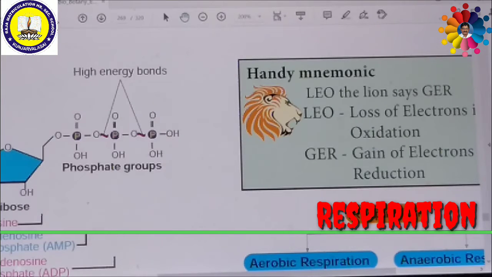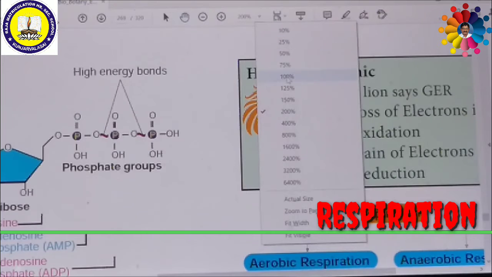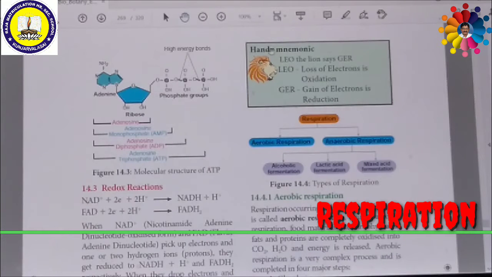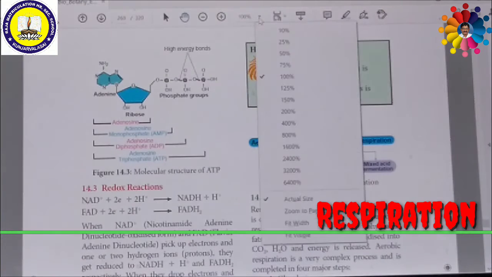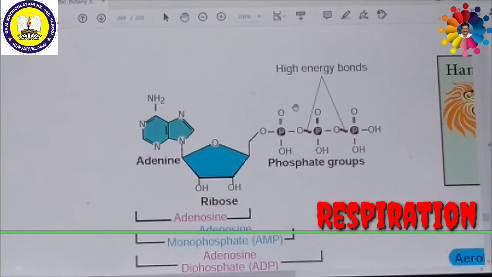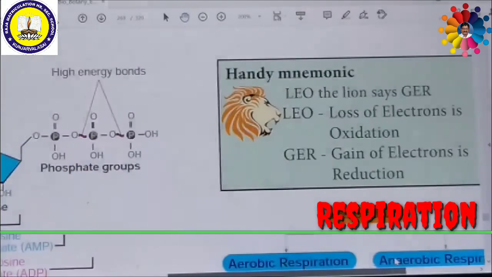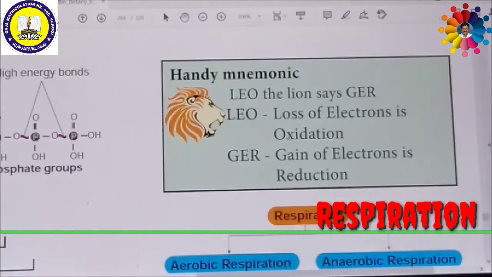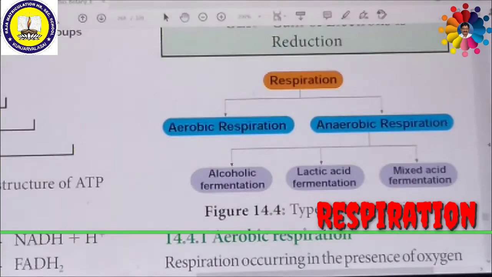So this oxidation and reduction process is usually always coupled in respiration as well as in photosynthesis. Now we are going to discuss the types of respiration. What are the different types of respiration? Basically it depends upon the utilization or availability of oxygen. Respiration is divided into two types, namely aerobic respiration and anaerobic respiration. What is aerobic respiration? What is anaerobic respiration?